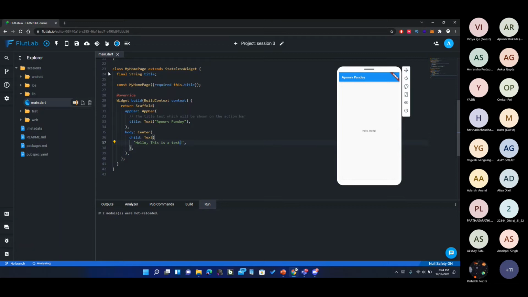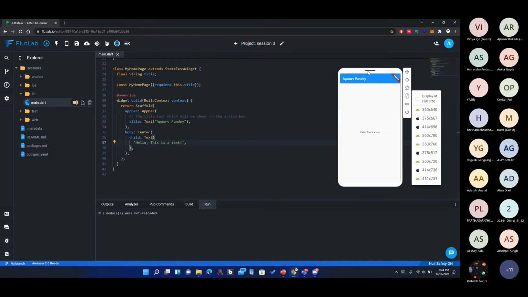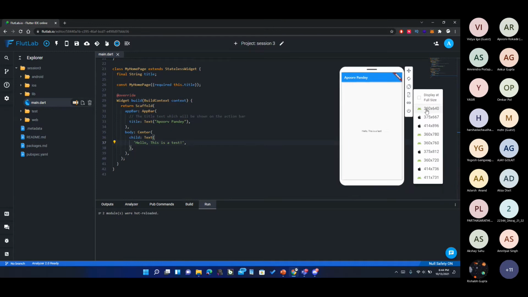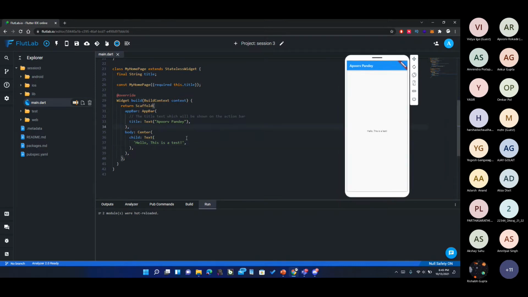Okay, let's try to hot reload now. Yeah, you see this text has been changed. It's pretty small, even I cannot see it properly, but I think it has been changed. Okay, I'm not changing its dimensions right now. Okay.